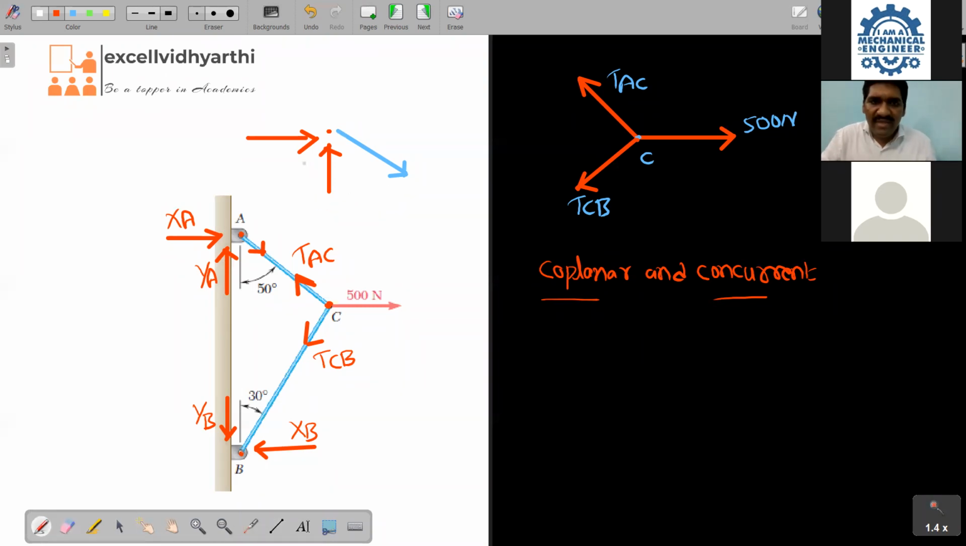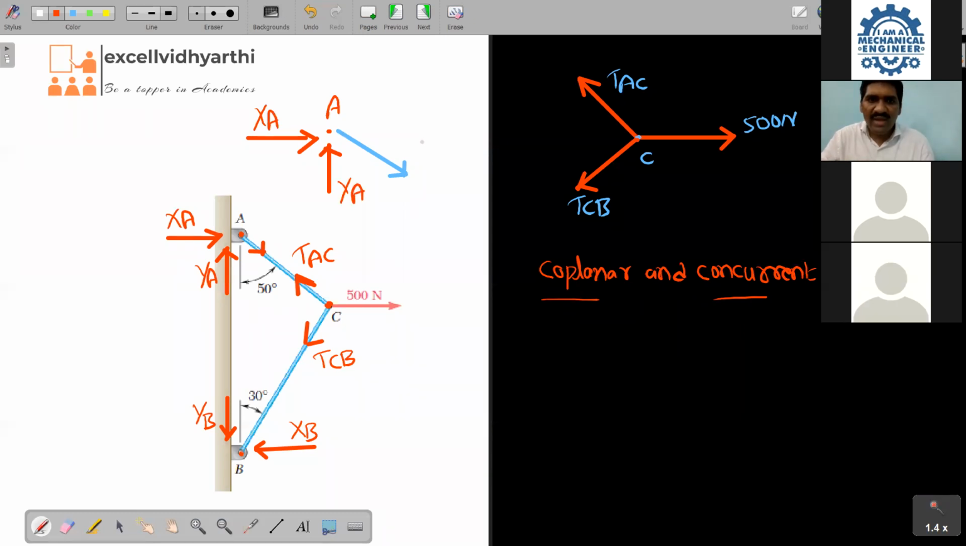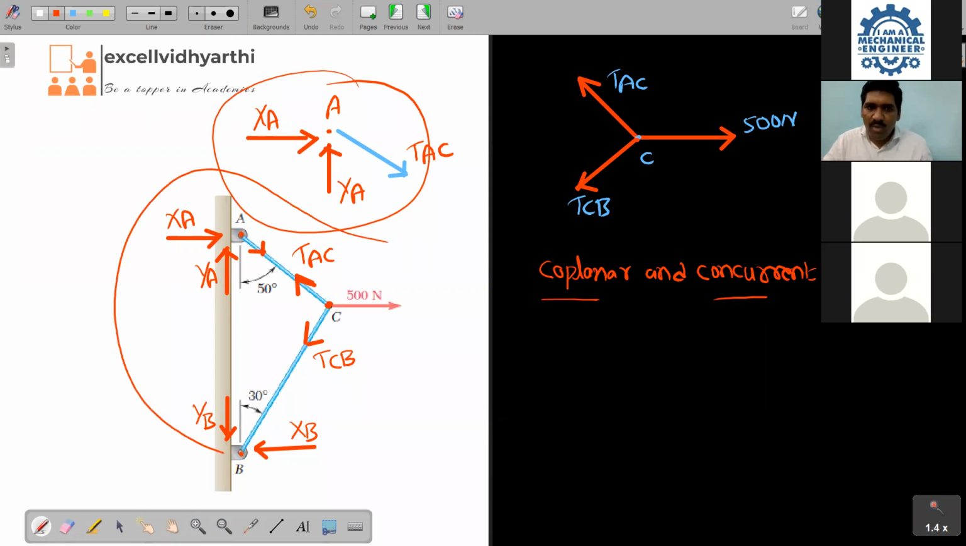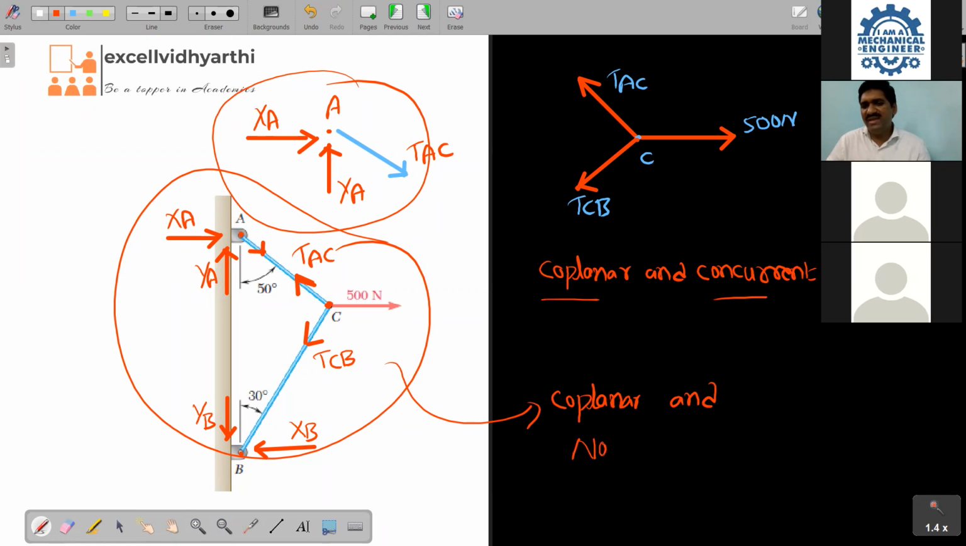Got the point? And these wait. This one is the point A, this is XA, this one is YA. Okay, and this one is what, you know, T suffix As. Now this becomes what, you know, concurrent and coplanar. If you take the entire body, all of you, it becomes what? Definitely coplanar and non-concurrent. As a part of mechanics, we have to learn all these things.